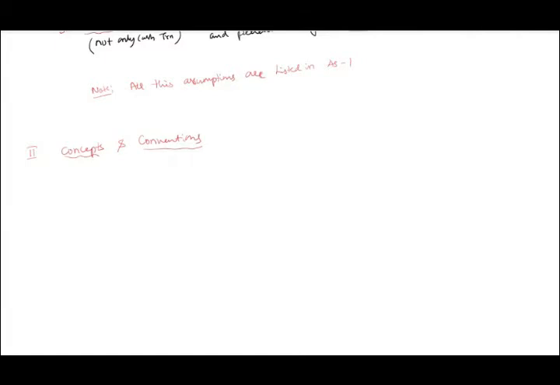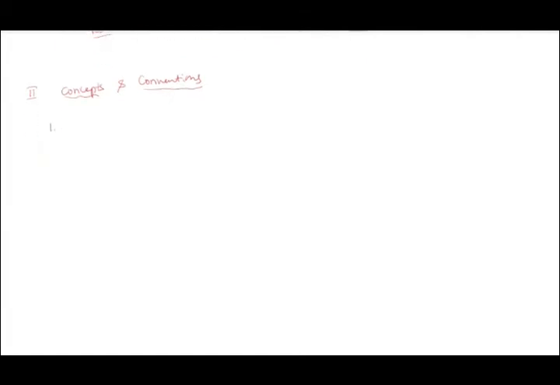Now out of this, what is the first one? Business entity concept. So now, commerce students, can you tell me what you mean by the business entity concept?